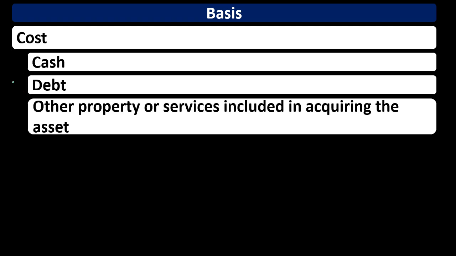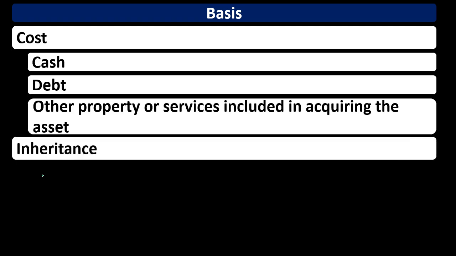You could say, okay, the sticker price of whatever we purchased is really the cost of it, whether we paid cash, whether we took out a loan for it, or whether we paid with something else. Maybe we bartered in some way, gave some property or services in exchange for the property that we purchased. In either case, all of those things added together would be the cost of it, which again, you can think of as the sticker price and not really the payment form that we're using here. So now we say, general rule, if we purchase something, the basis is the cost.